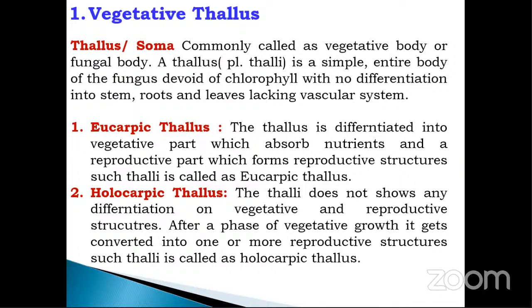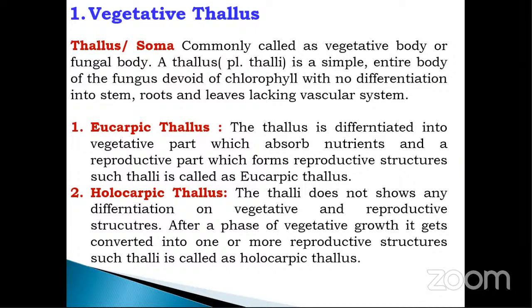Such a thallus is called a eucarpic thallus. What do you mean by eucarpic thallus? The thallus that is differentiated into two parts, a vegetative part and a reproductive part. The vegetative part is useful for absorbing nutrients with special structures like the haustoria, while the reproductive part of this thallus produces the reproductive structures of the fungus. That is called a eucarpic thallus.